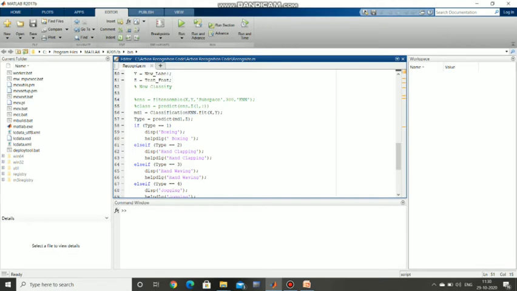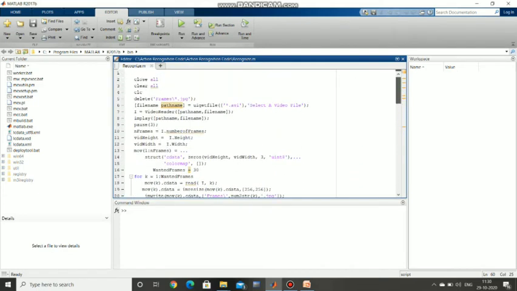Here we used if class, where the type is equal to 1, meaning if we give the input as type 1, it will display the boxing. The meaning of this helpdlg is that it specifies a custom message text. If a dialog box with a matching dialog box title already exists, then MATLAB brings it to the front and returns the figure object. This is the working of this helpdlg.